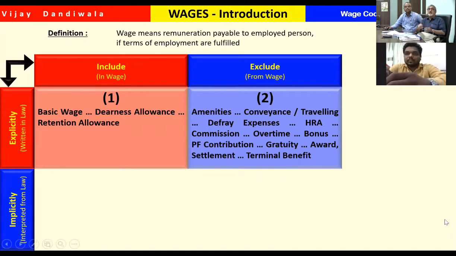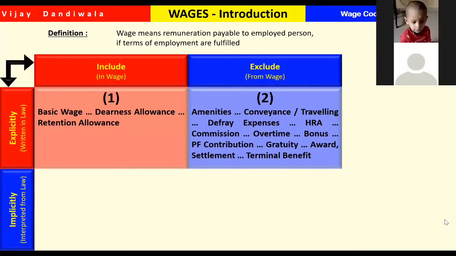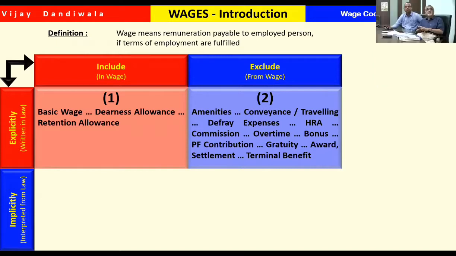Number one, it is explicitly written in the law itself. And the other is implicit, and implicit means we have to imply. We have to assume that when it is written like this, that means it is like this. And so that is called implicit. Now, in explicit inclusion, there are three allowances: basic wage, dearness allowance, and retention allowance.